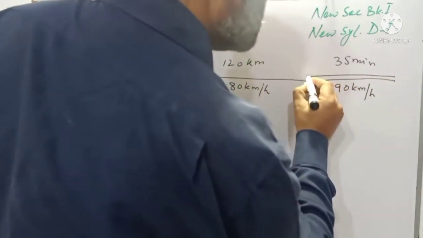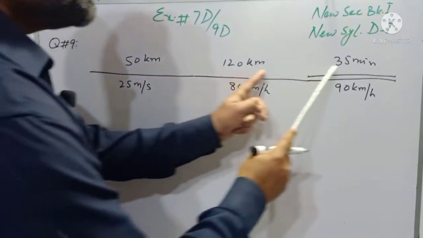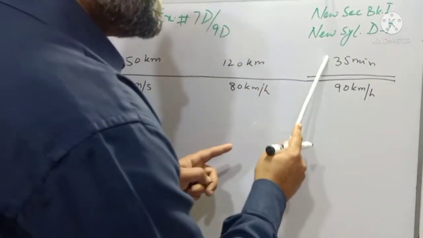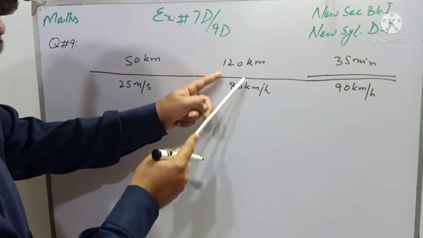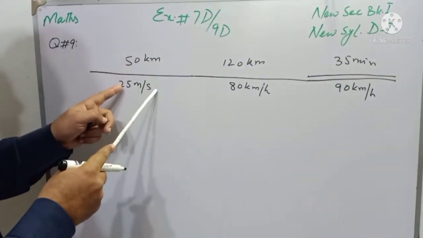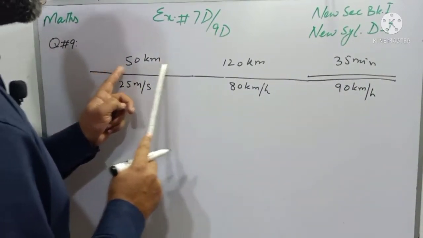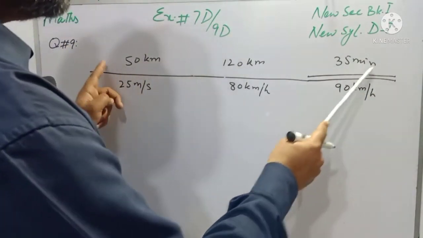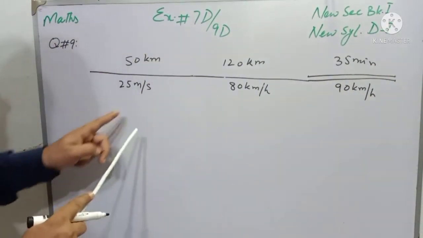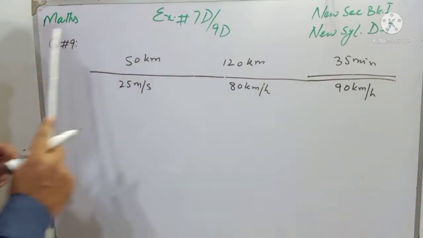distance from this point to this point, and then all the three distances will be summed up, as well as all the three times. This time is given, we will find the time from here as well as from here, and then we will sum up the time as well as we will sum up the distance, and then total distance will be divided by the time taken, and that will be the average speed from this point to end point. And that is what we have to find.